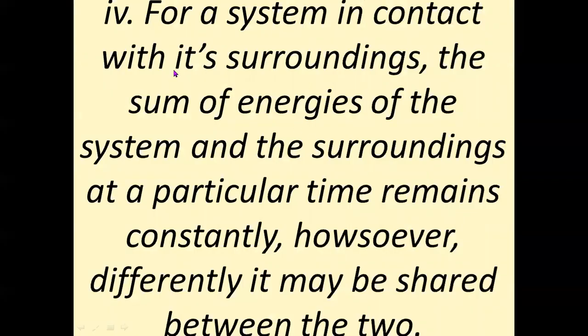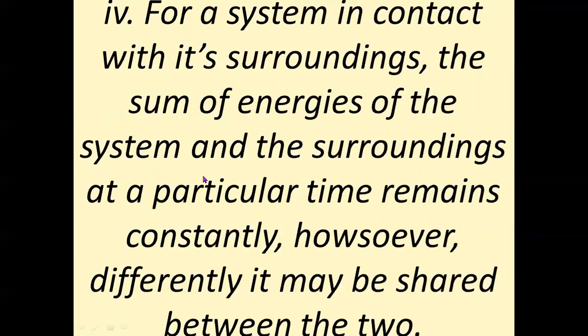Another form of the first law of thermodynamics: for a system in contact with its surroundings, the sum of energies of the system and surroundings at a particular time remains constant, howsoever differently it may be shared between them. What is the meaning? If a system is placed in a surrounding, then the sum of the energy of the system and surroundings will be constant. But they can exchange energy or heat between them.